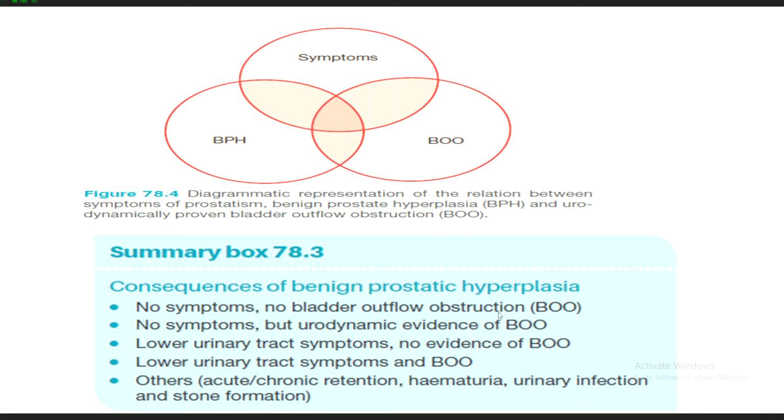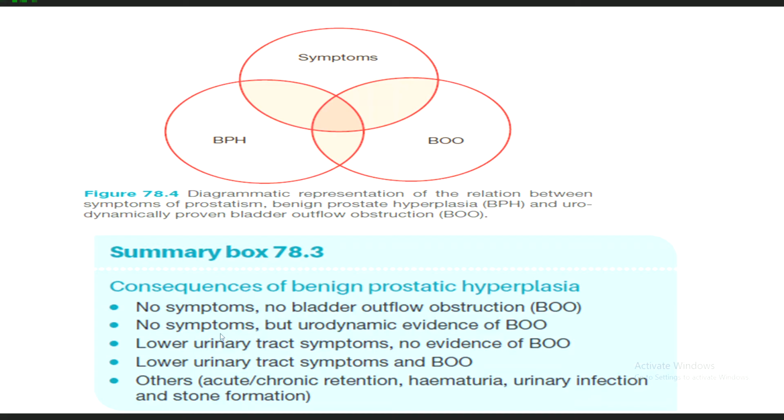Now the consequences of benign hyperplasia can be no symptoms and no bladder outlet obstruction. So the patient has BPH but no symptoms, and is also not having bladder outlet obstruction. So only this portion, the patient has only BPH.